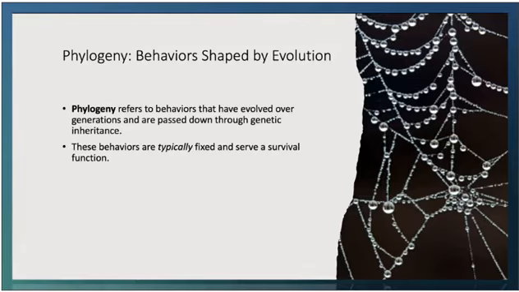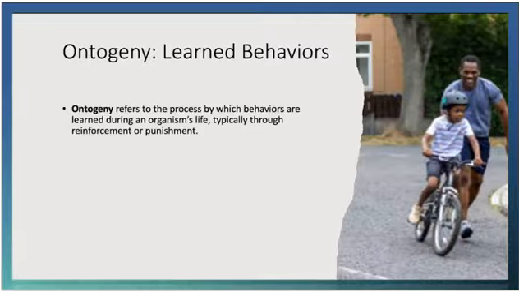So phylogeny refers to behaviors that evolved over generations and are passed down through genetic inheritance. These behaviors are typically fixed and serve a survival function. So as I mentioned, a spider spinning a web is an innate behavior that does not require learning. It is passed down through generations, and it's essential for the spider's survival, allowing it to catch prey without any formal training. Similarly, reflexive actions such as withdrawing from pain or the fight or flight response are phylogenetically determined and enhance the likelihood of survival.